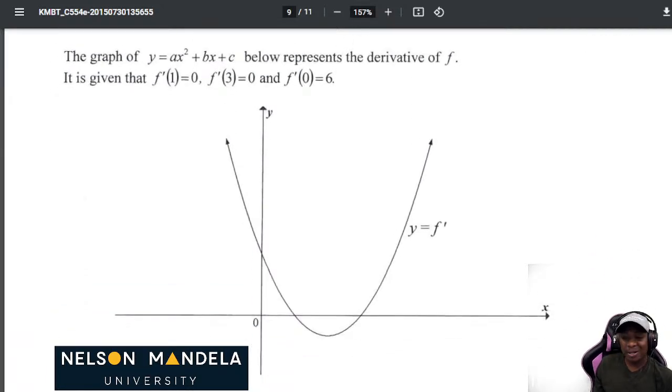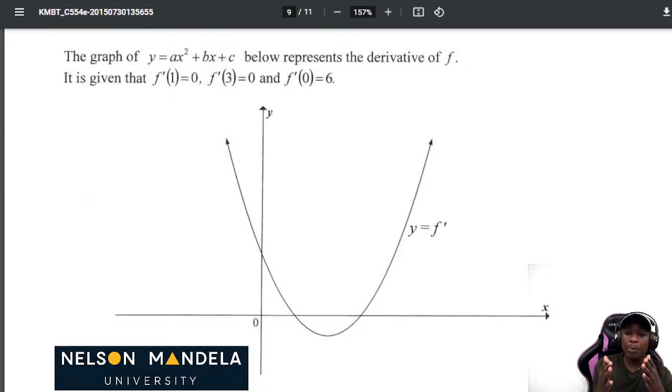We are dealing with calculus, but we are given a parabola. So what is important is to understand that the derivative of a cubic function, which we are dealing with here, is a parabola. So in this instance, we are given that the graph of y equal to ax squared plus bx plus c below represents the derivative of f. That means that when we differentiate the original cubic polynomial, we must be able to get a parabola.